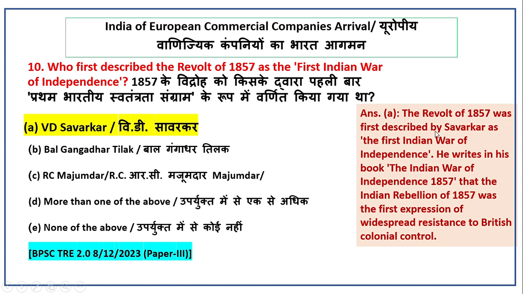The revolt of 1857 was first described by V.D. Savarkar as the first Indian War of Independence. He writes in his book The Indian War of Independence 1857 that the Indian Rebellion of 1857 was the first expression of widespread resistance to British colonial control.